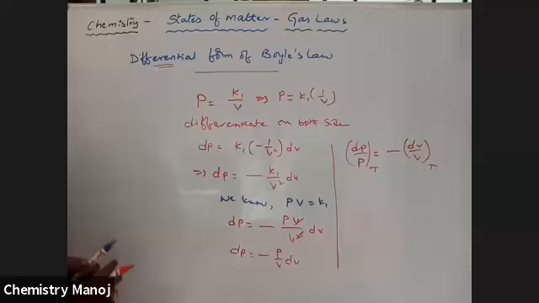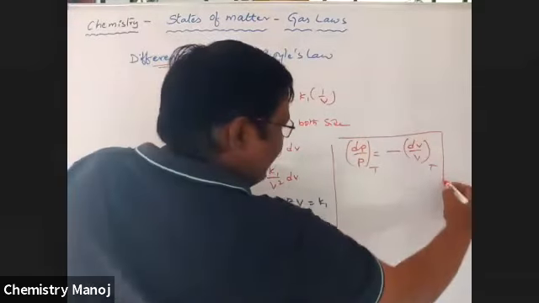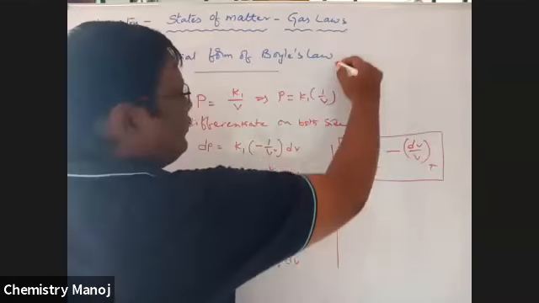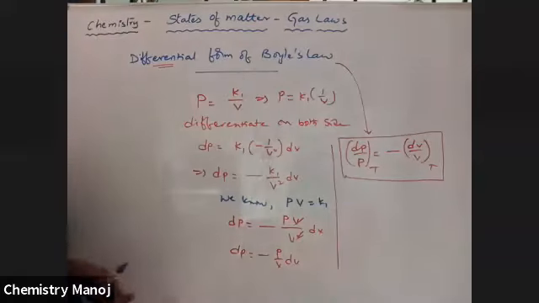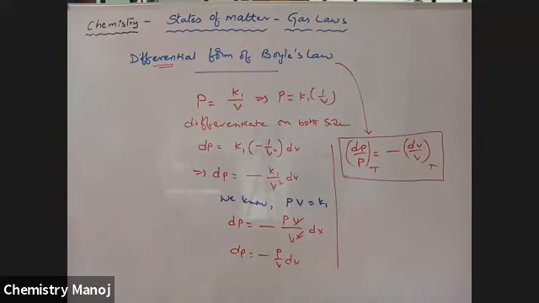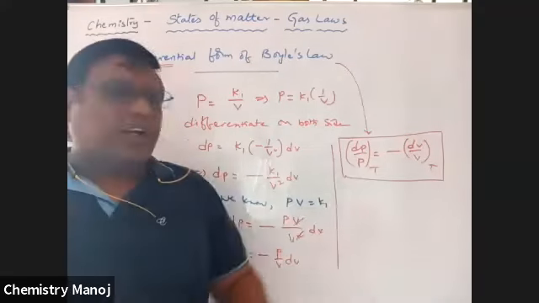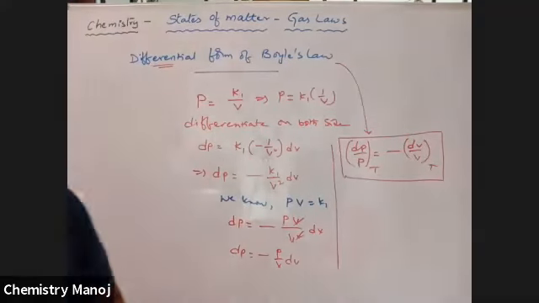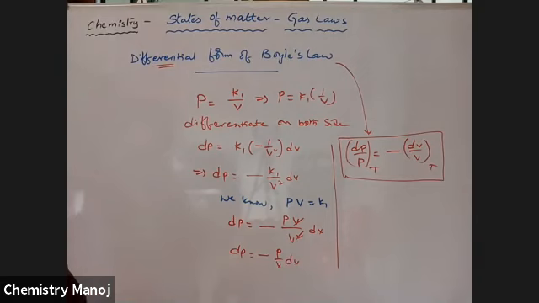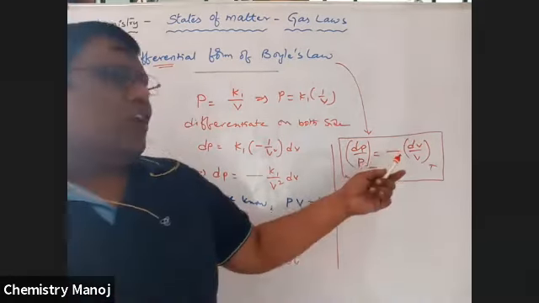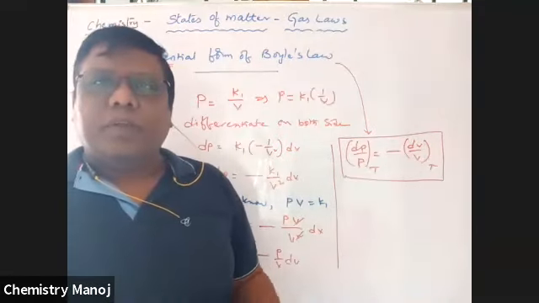Because our Boyle's law is at constant temperature. This is the differential form of our Boyle's law. So the differential form of Boyle's law is dP by P at constant temperature is equal to minus dV by V at constant temperature. Sometimes in your objectives, this may be used. Right? This may be used.